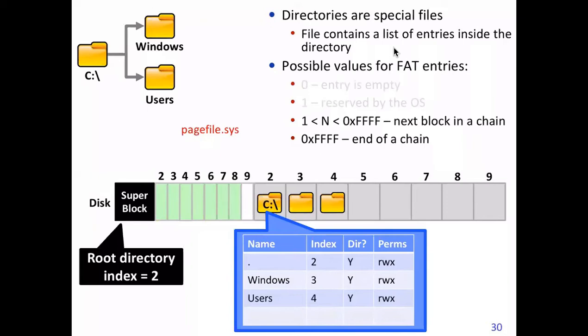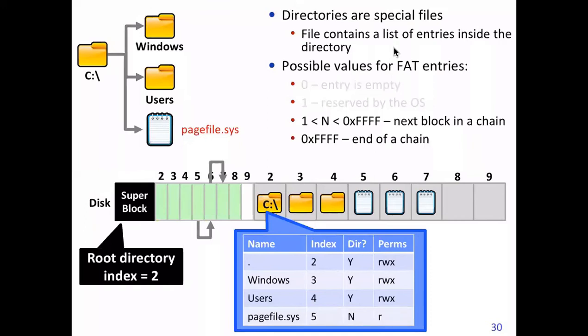All right, so now let's take an example of a file. There is a file here also called pagefile.sys, which is also part of the root directory. Now this file will be starting at block 5, as shown here. So starting at 5, and how many blocks does it have? Say it has 3 blocks.